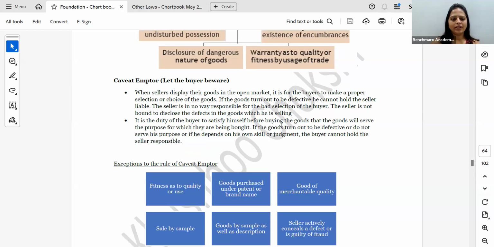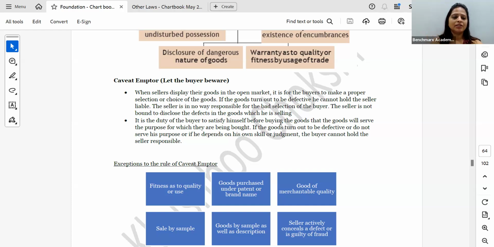Then coming to caveat emptor. Caveat emptor we discussed yesterday also, the same thing. Caveat emptor means let the buyer be aware. So when I'm saying let the buyer be aware, he has to do his own inspection and purchase the goods when he's purchasing the goods, and the seller is not necessarily bound to disclose any fault in the goods. But if the buyer asks him, okay, is there a problem in the goods, then he has to say that there's a problem in the goods. Otherwise, if he doesn't disclose, then it will amount to fraud.